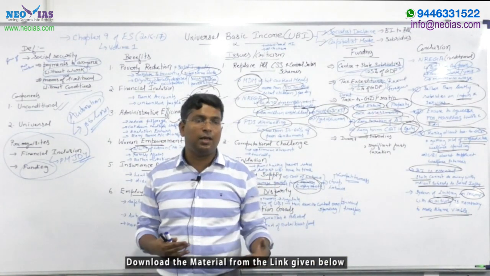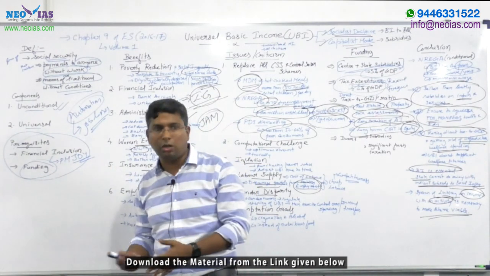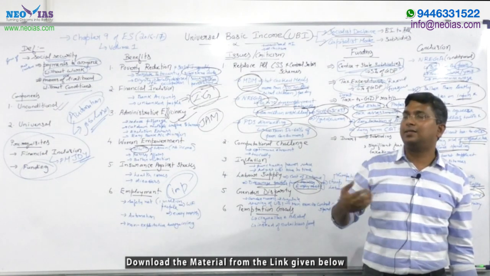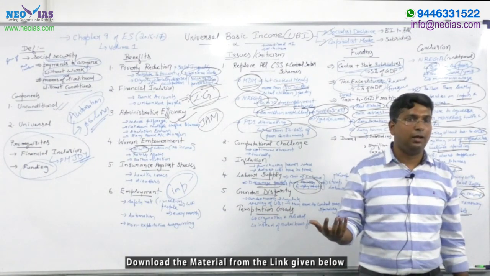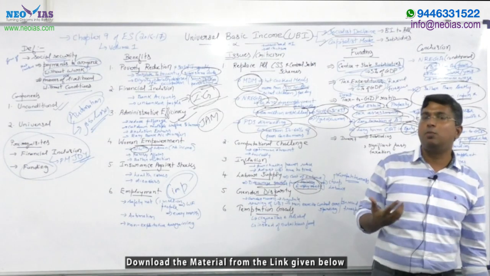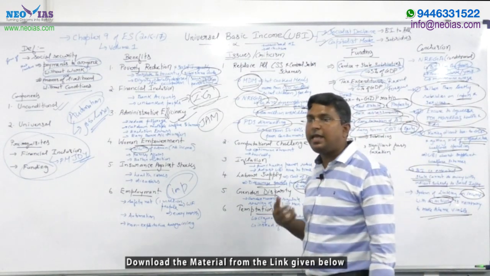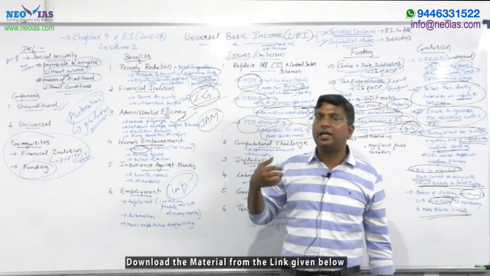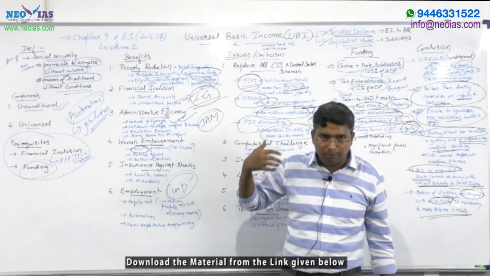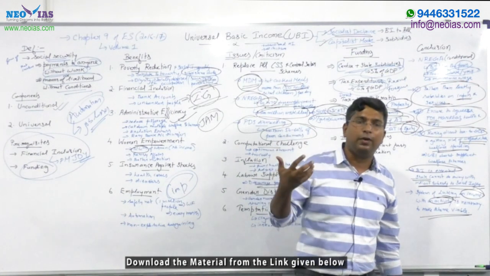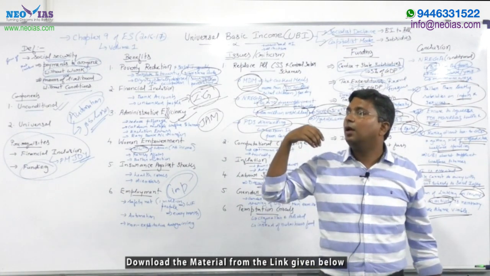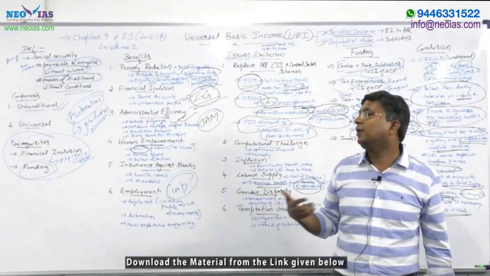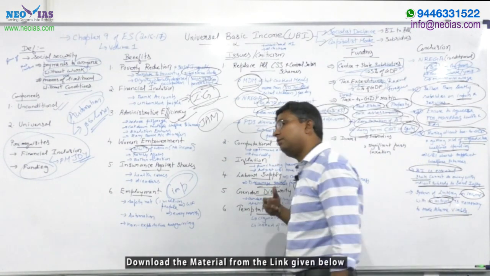For a country with a huge shortage of funds, which follows welfarist state principles, this sui generis or unique model of universal basic income can be implemented in India, and that can ensure the state's goal of reducing social inequality and alleviating poverty. This way you can conclude your answer.